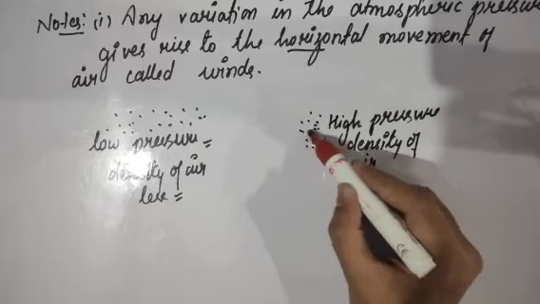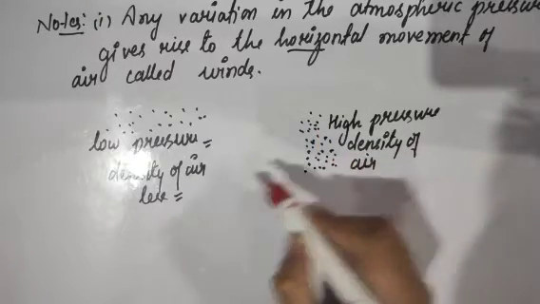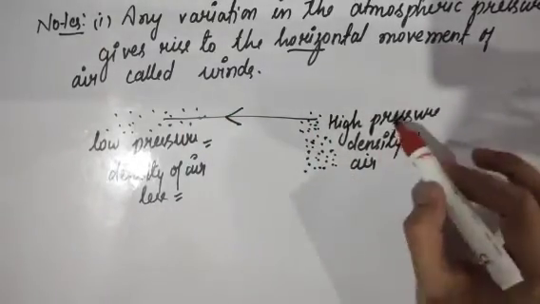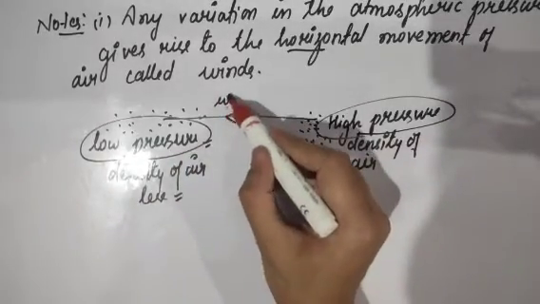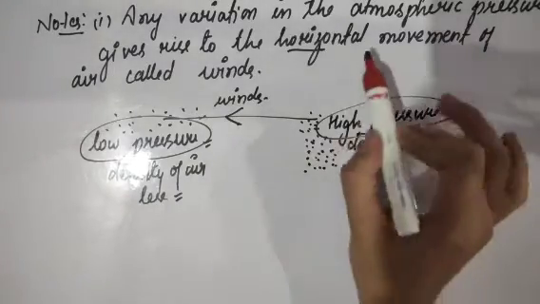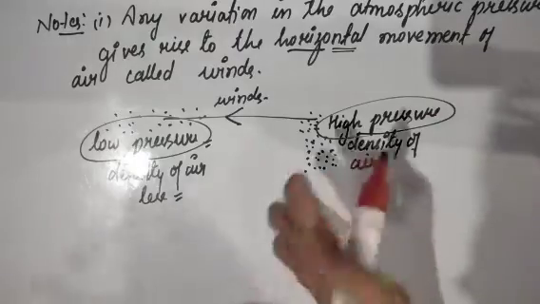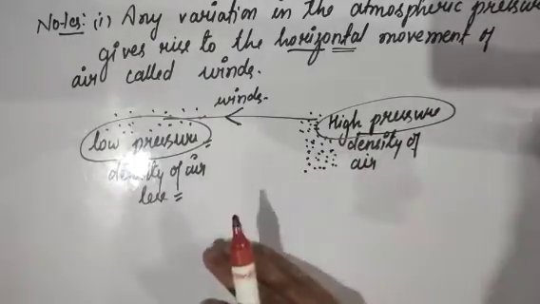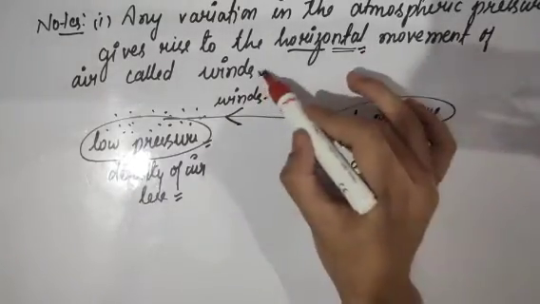So we have to understand this very simple concept regarding winds: any horizontal movement of air particles from a region of high pressure to a region of low pressure is something called winds. Now remember there is a difference. When I'm saying it is horizontal in nature, it is because vertical movements will be known as currents. We'll talk about that in later lectures. For just now we have to understand that the horizontal movement of air is known as winds.